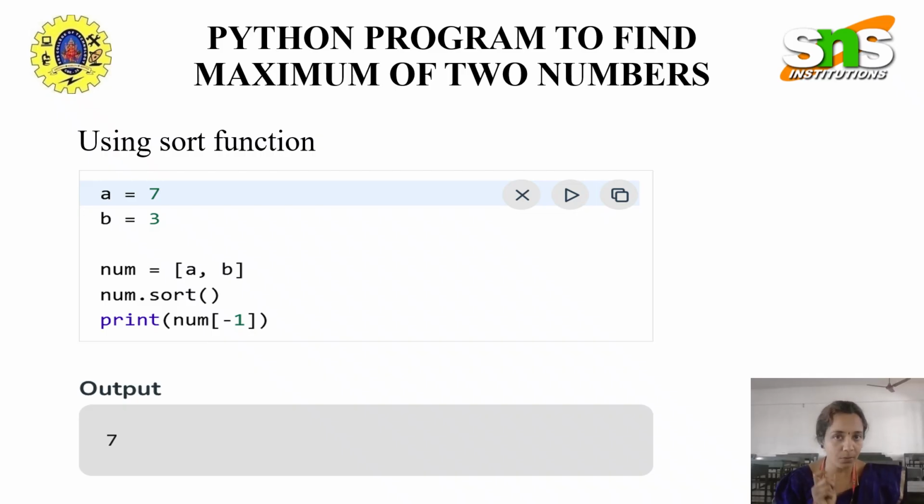Here I'm printing only the very first value. If you print num alone, 7, 3 will be printed according to this function. But I don't want 3, I want the first value alone, because of which inside the print function I have mentioned print(num[-1]), which means that the very first value alone is to be printed as the output. So that is the program.